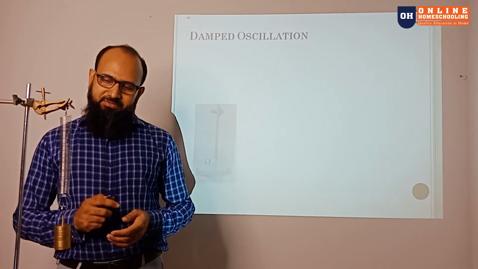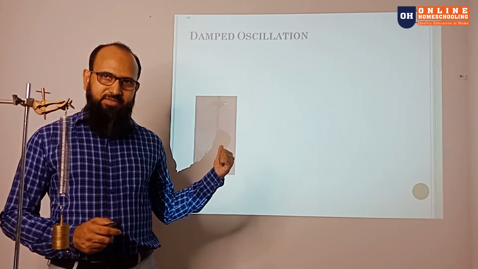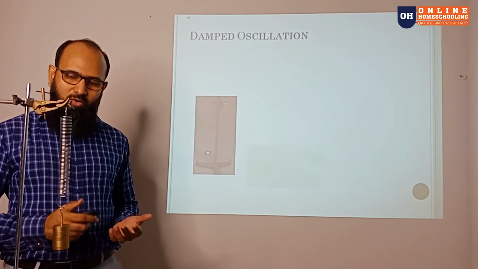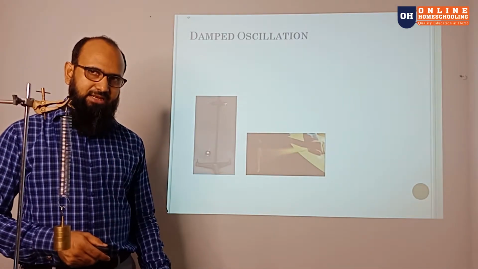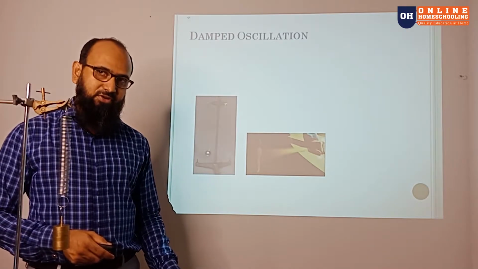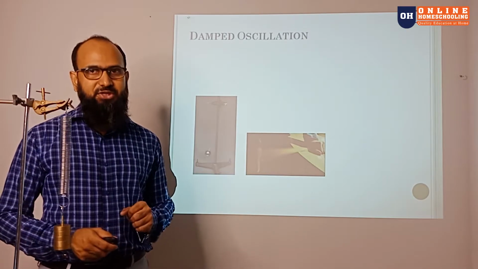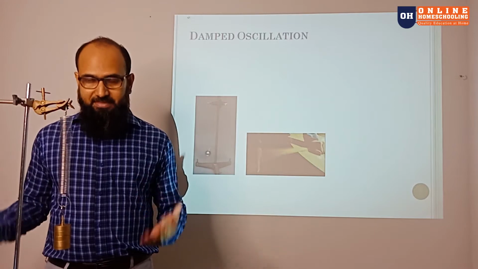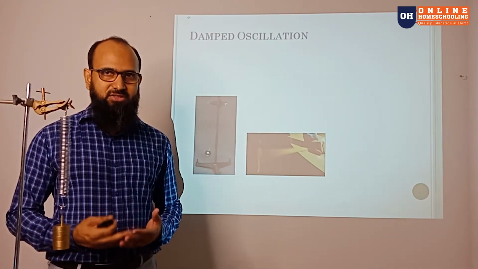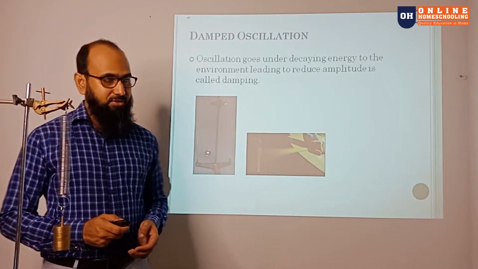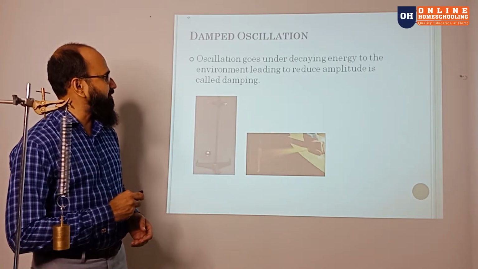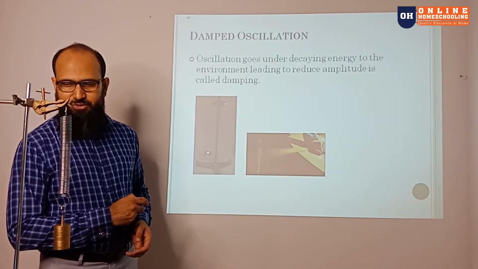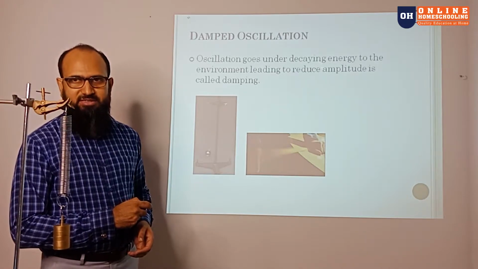So the first thing is this system, the simple pendulum. Will it oscillate for a long time? Or if the teacher vibrates the scale on the table, will it oscillate for a long time? No, it's going to eventually stop because some of the energy is lost to the environment. So in that case, there is some damping happening to the oscillations. So we can come to the conclusion: the oscillation losing energy to the environment, leading to reduced amplitude, is called damping.